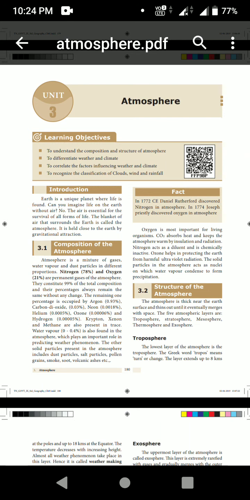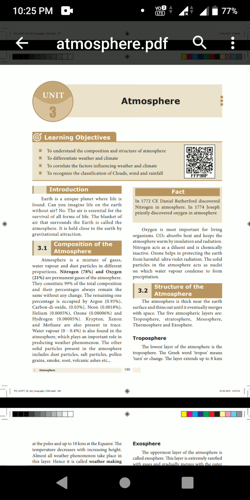In this lesson we are going to learn about the composition and structure of the atmosphere. Under the structure of the atmosphere, it is divided into 5 layers. What are the 5 layers? Troposphere, stratosphere, mesosphere, thermosphere and exosphere.